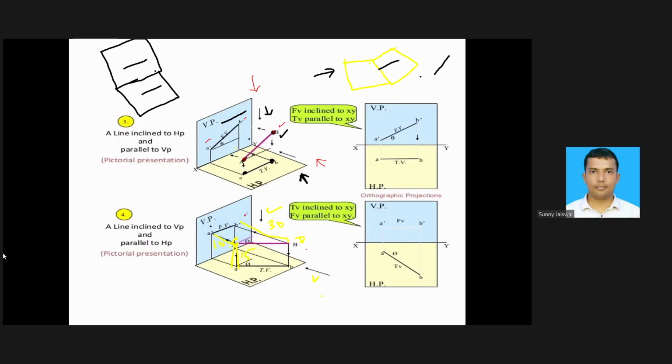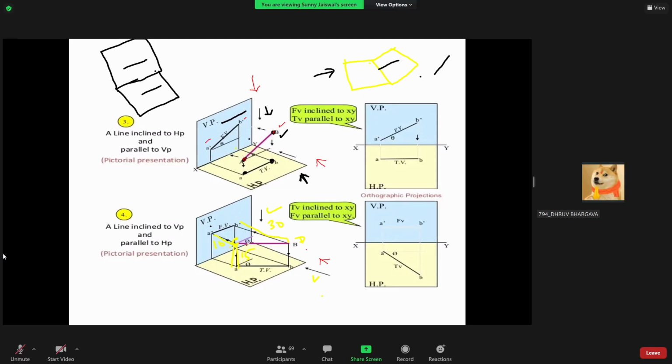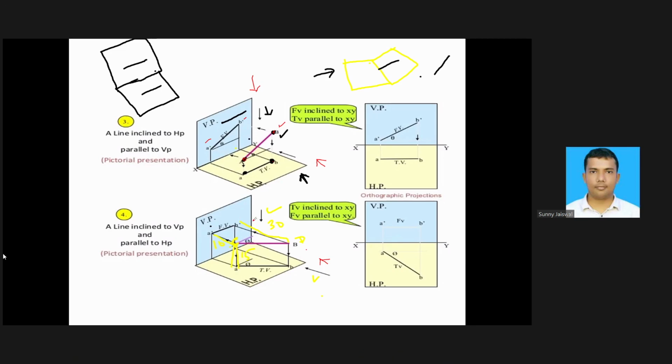Similarly, here also, when I am looking from the front view, you will get apparent length, right? You will not get the exact length in the front view, but when you are looking from the top, you will get the true length in the top view. Is it clear? And there is one observation: whenever there is any inclination with any plane, in that plane the projection will be apparent length. Means the length of the projection will be lesser than the original length. Is it clear?